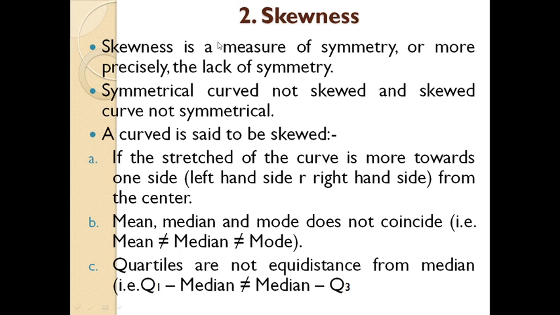Then the next point, focus here, skewness. Skewness is used to examine the symmetry or asymmetry of a given frequency distribution.